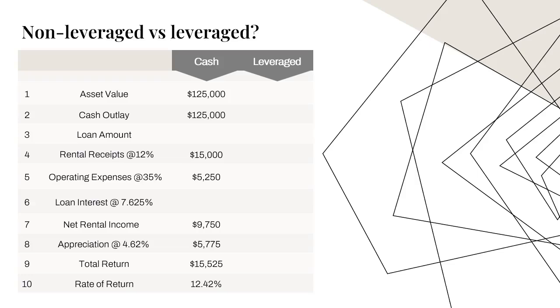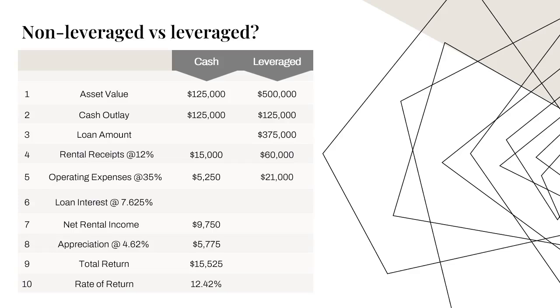Now let's use the same $125,000 for investment in a leveraged investment transaction. We'll use our $125,000 of available cash for the down payment, and we'll obtain a $375,000 mortgage loan to cover the remainder of the purchase price of the property. We'll use the same 12% rate that we used in the cash transaction to compute our anticipated rental income, which on this $500,000 property will be $60,000 per year. We'll also use the same 35% rate that we used in the cash purchase to compute the anticipated operating expenses. This produces operating expenses of $21,000 for the year in our leverage transaction.